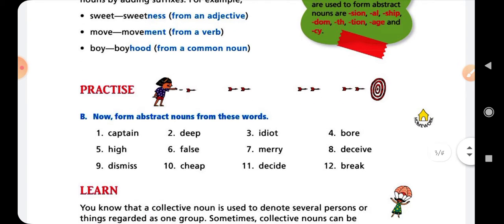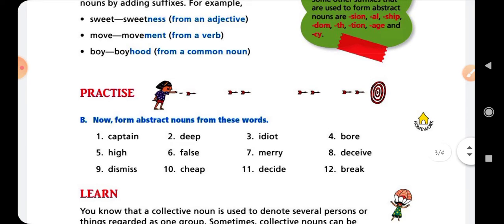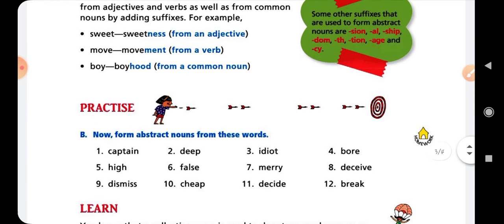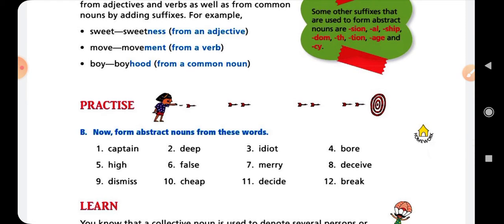First word is captain. When we change it into the abstract noun, captain will be captaincy. Spelling CAPTAINCY, captaincy. Clear?